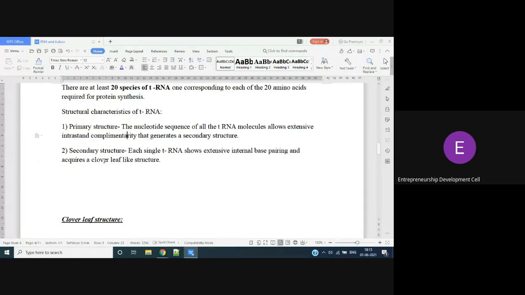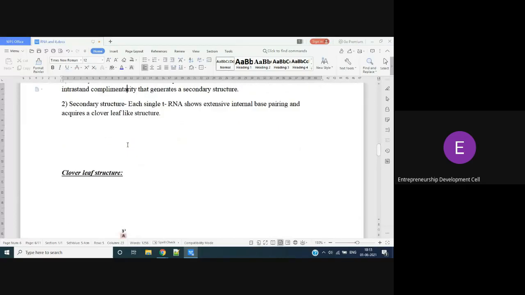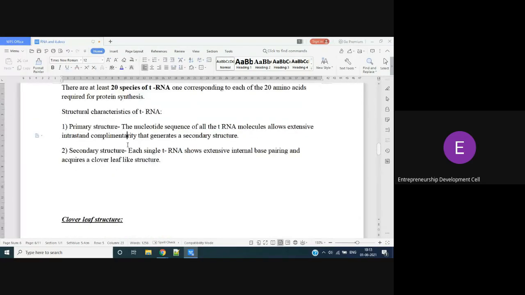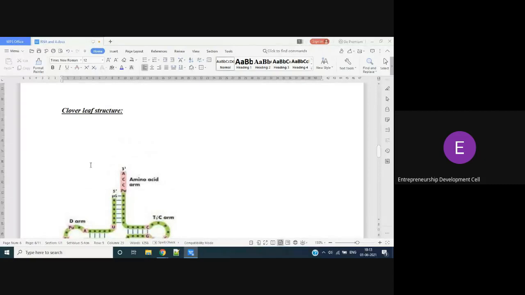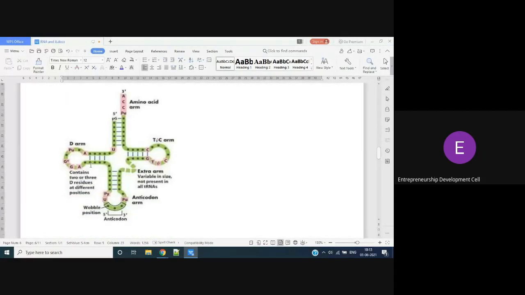tRNA can exist in 3 forms: primary structure, secondary structure, and the main one, the clover leaf structure. What is primary structure? It is not complicated, it will look like a single strand. But in the secondary structure it will assume a shape resembling a clover leaf. Ultimately, for tRNA you have to write about the clover leaf structure. It will fold like a leaf model, that's why it is known as clover leaf, and it will have different parts. Each part is very, very important.